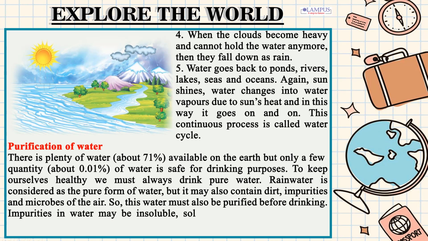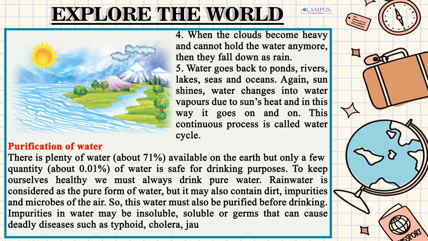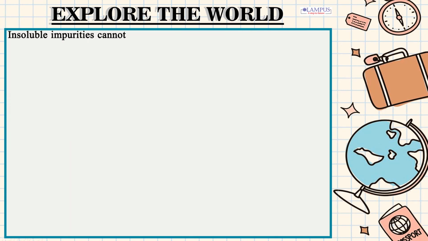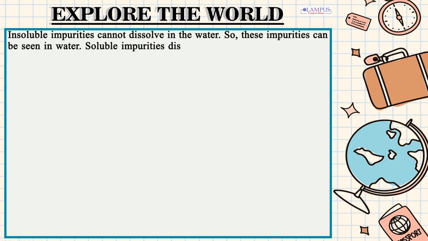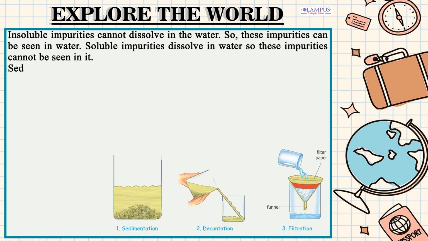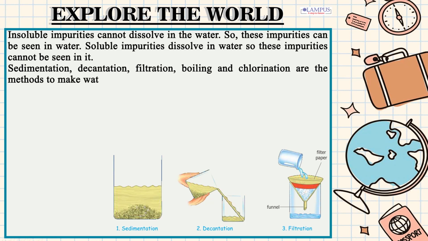Impurities in water may be insoluble, soluble or germs that can cause deadly diseases such as typhoid, cholera, jaundice etc. Insoluble impurities cannot dissolve in the water, so these impurities can be seen in water. Soluble impurities dissolve in water, so these impurities cannot be seen in it. Sedimentation, decantation, filtration, boiling and chlorination are the methods to make water fit for drinking.